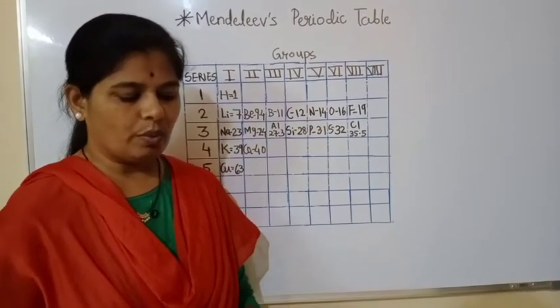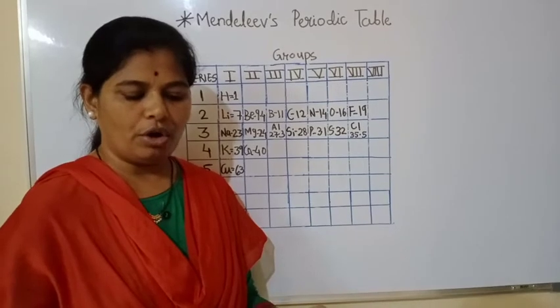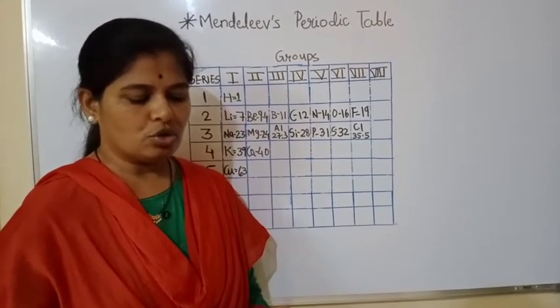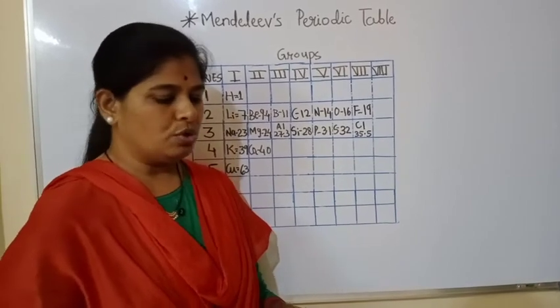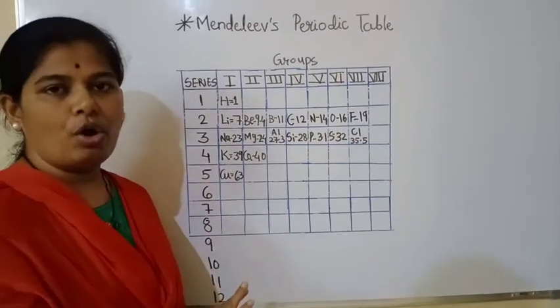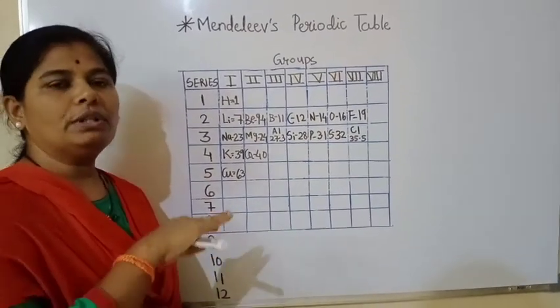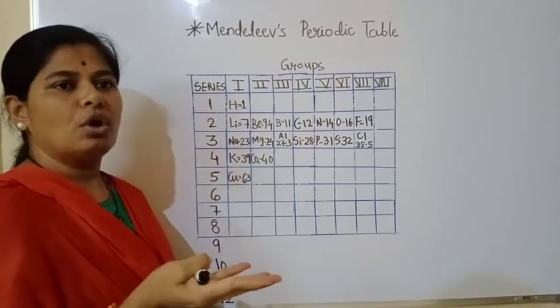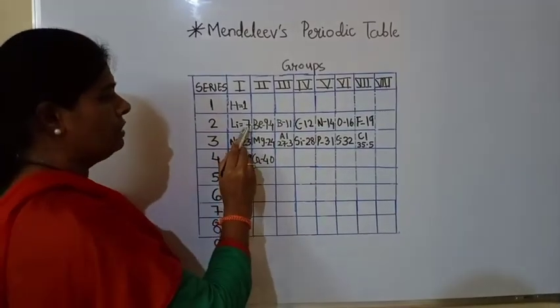The third one is that when elements are arranged in increasing order of their atomic masses, the rise in atomic mass does not appear to be uniform. You can see that the elements are arranged in increasing order of their atomic masses, but whatever rise there is in the atomic masses, that rise was not uniform.